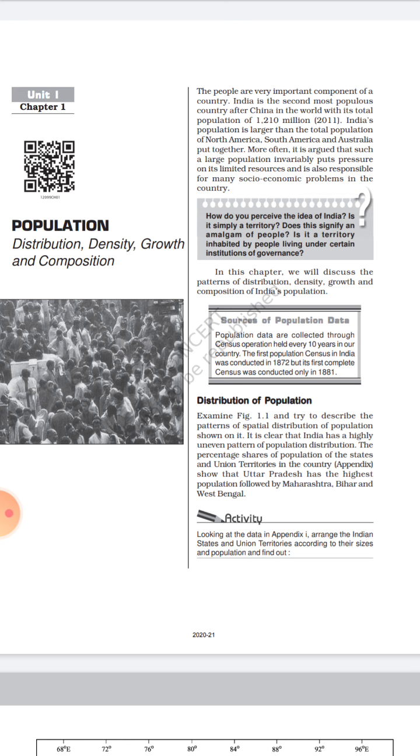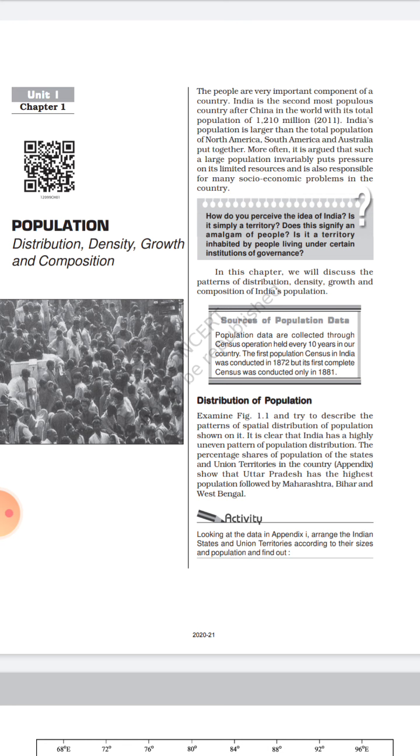Both books have the same type of chapters, but in this book we will study these topics related to India or Indian states. In this chapter we will study in detail all these compositions which we studied earlier in the previous video, with respect to our country and different states.